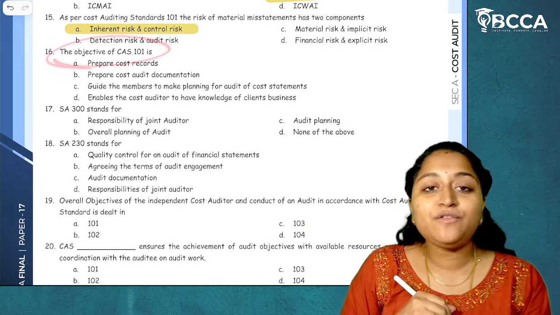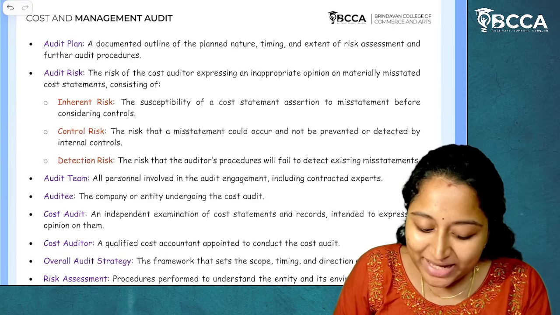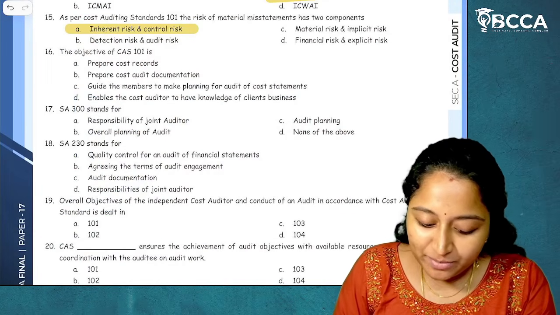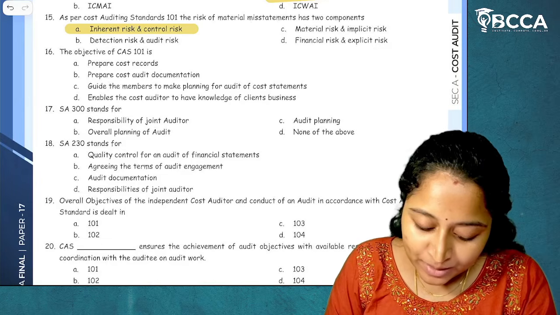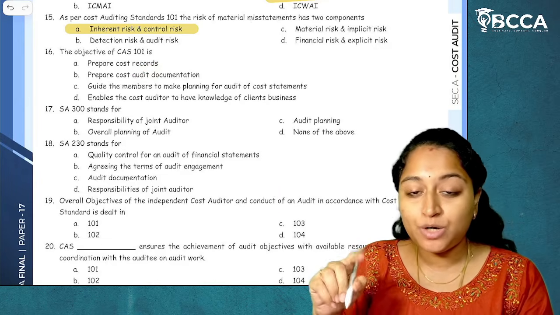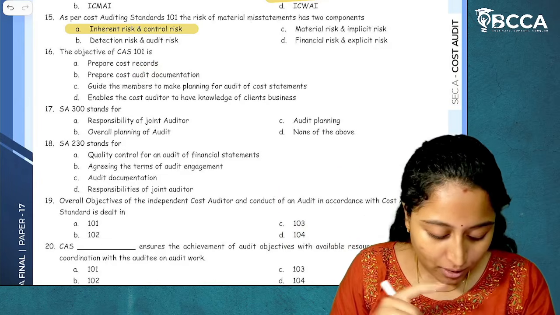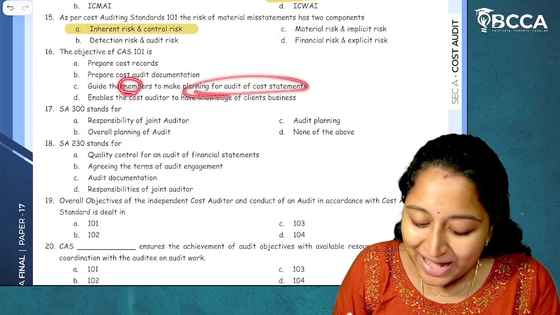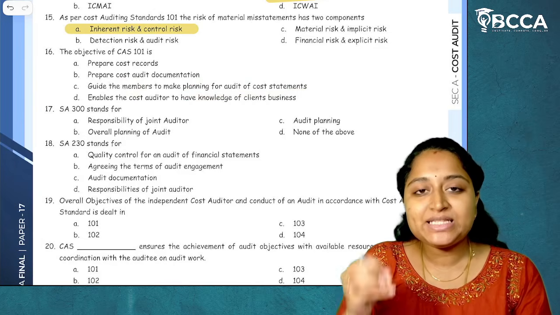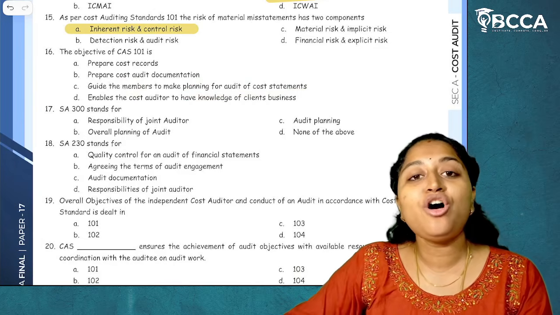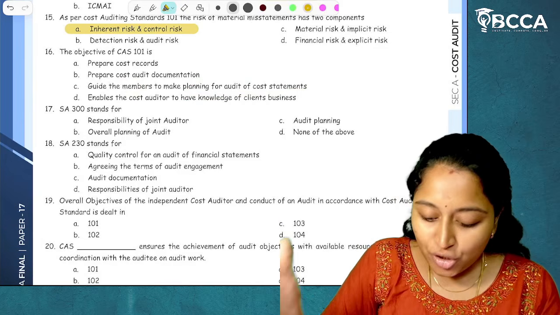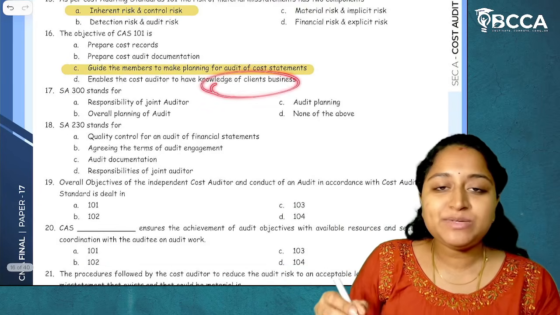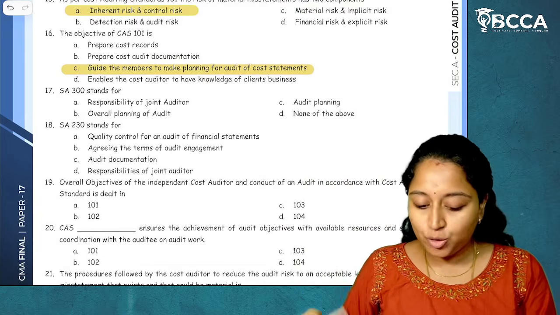Then the objective of CAS 101. What is CAS 101? CAS 101 talks about the planning on audit of cost statements. Prepare cost records? No. Prepare cost audit documentation? No. CAS 102 talks about preparation of audit documentation. Guide the members to make planning for audit of cost statements. Yes, CAS 101 talks about the planning of cost statements or planning of cost records. So the answer is option C. To have the knowledge of client's business, it is CAS 104. I hope it is clear.